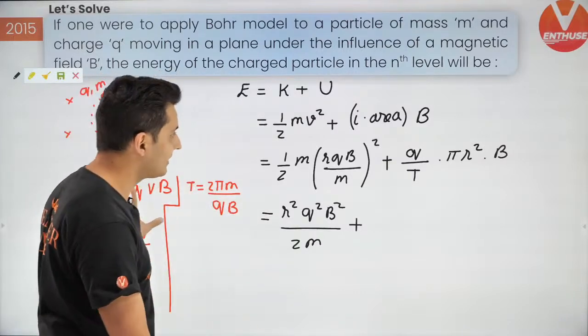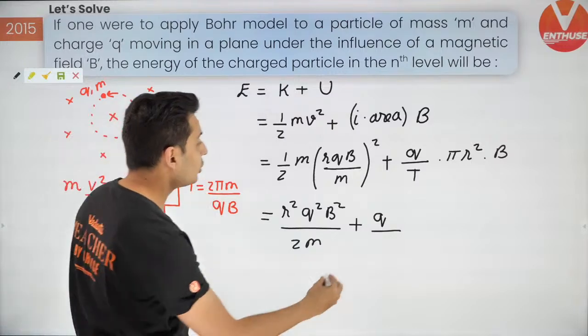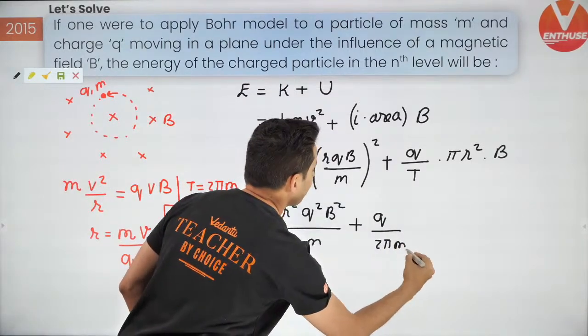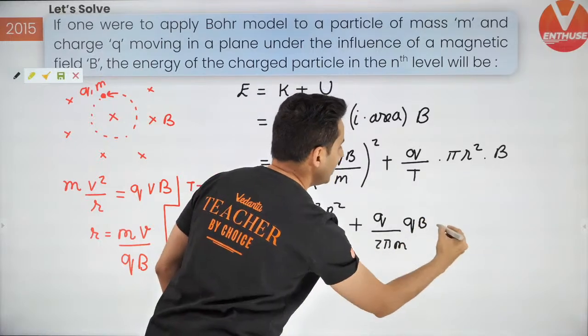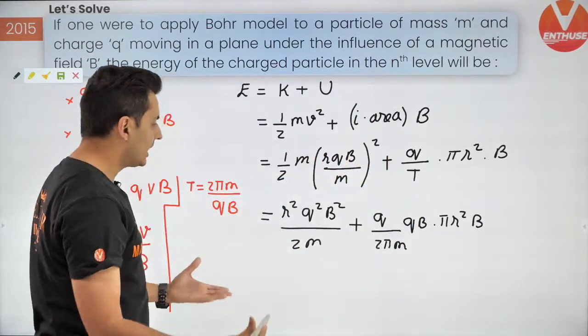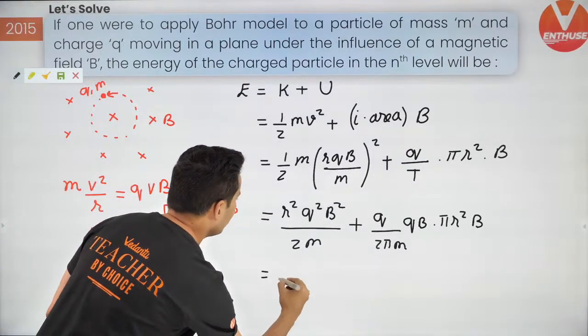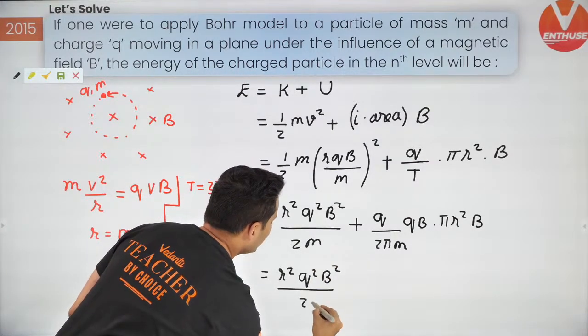Yes, it's going to be one crazy looking formula. So q divided by time period, which is 2 pi m by qB, so 2 pi m and qB goes on the top, into pi r square into B. Great, let's see what happens. This will become r square q square B square by 2m.